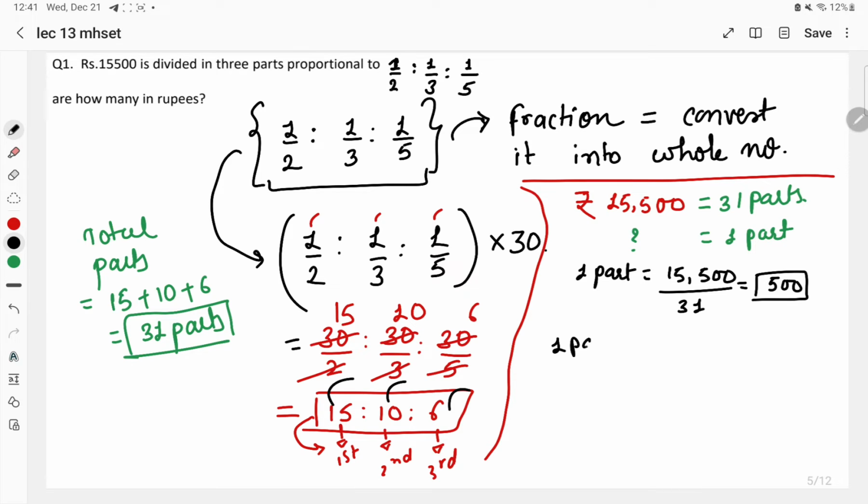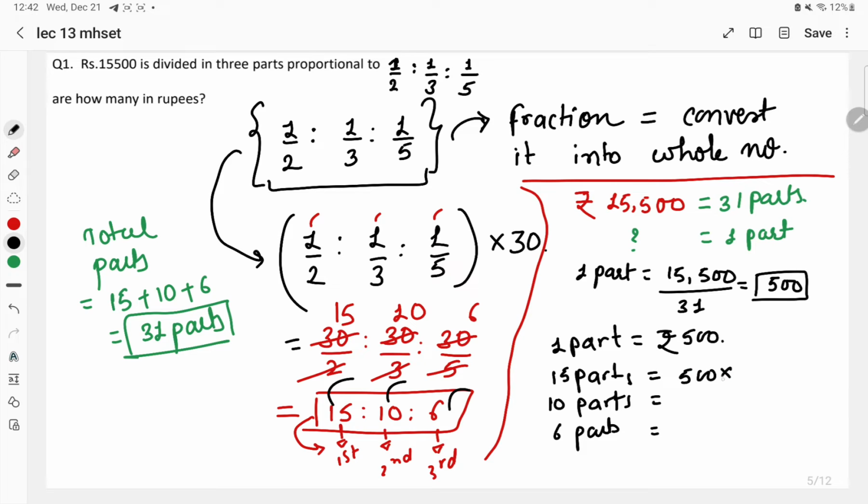If we know for 1 part the value is rupees 500, then for 15 parts, 10 parts and 6 parts, the value will be 500 into 15. Look here, 500 into 15. For one part it is 500, so for 15 parts it will be 15 into 500. Similarly for 10 parts, 10 into 500. Similarly for 6 parts, 6 into 500.